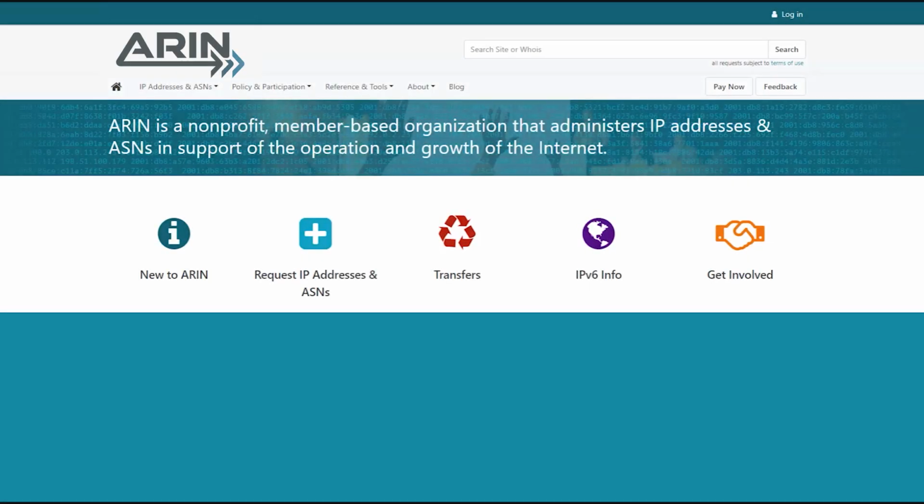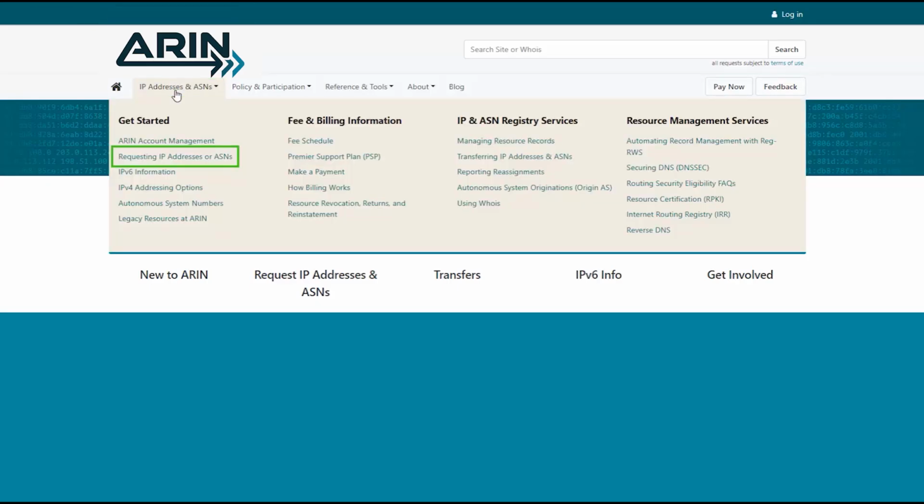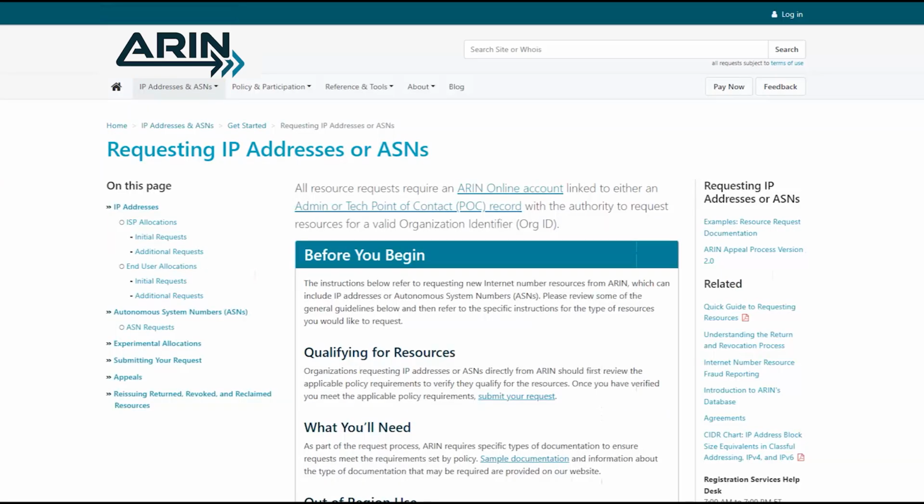Before you submit an ASN request, you should review the list of informational items you will need to have when completing your request. You can review this list from ARIN.net by choosing IP addresses and ASNs and then selecting Requesting IP addresses or ASNs from the top navigation menu.